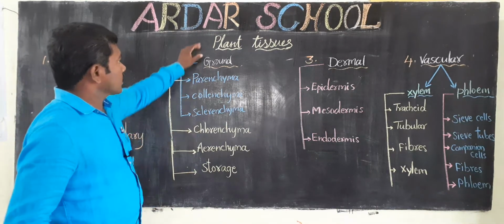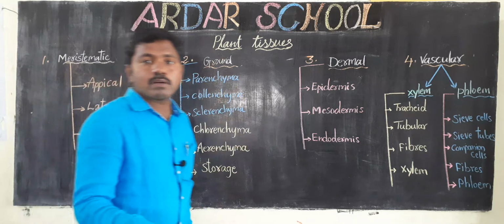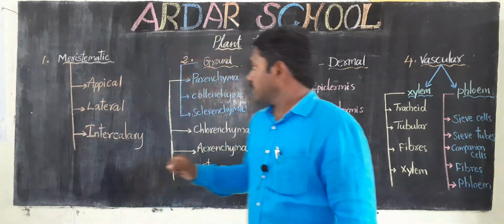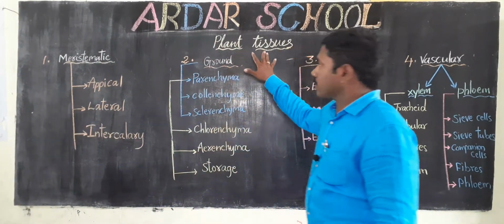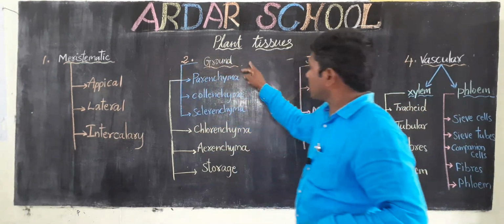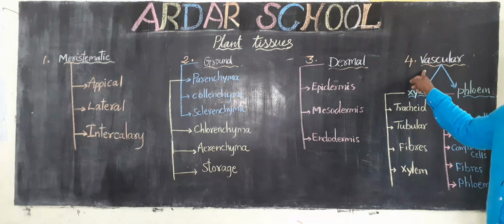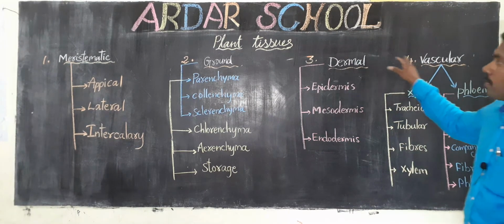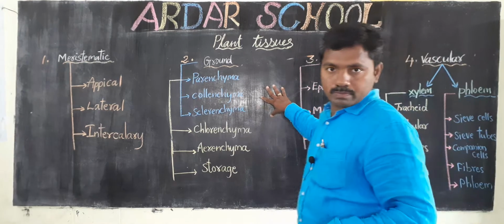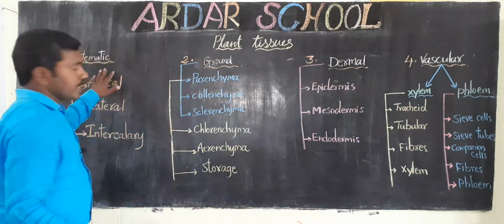Hi children, now we discuss plant tissues, the different types of plant tissues. Just observe, children: plant tissues are mainly 4 types. One is meristematic tissue, second is ground tissue, next dermal tissue, and next vascular tissue. This is the plant tissues mind map. In the flow chart you can observe the 4 types.